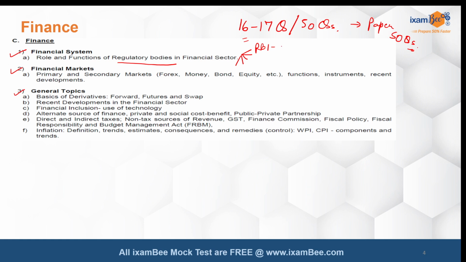There is RBI for the banking and the non-banking segment. There is SEBI for the capital markets, or the financial markets, the large financial markets. Then we have IRDAI for insurance. We have PFRDA for pension, and we have IFSCA for IFSC centers in India. The IFSCA notification has also come out now.